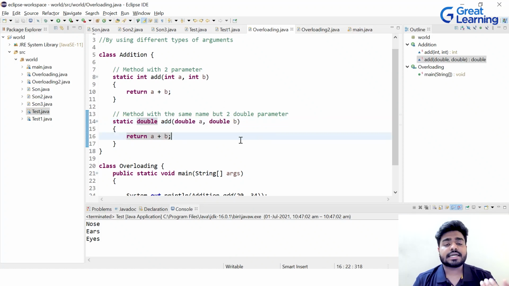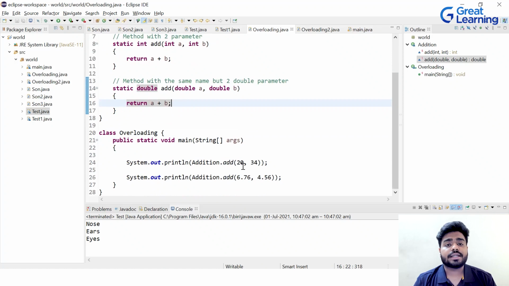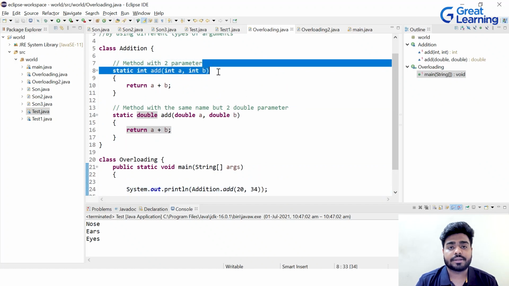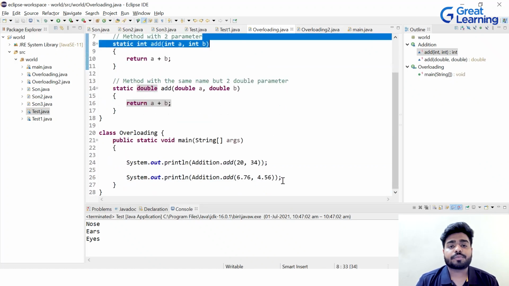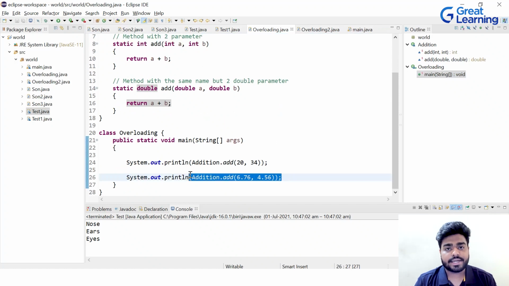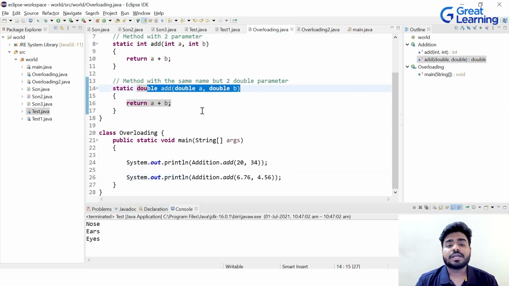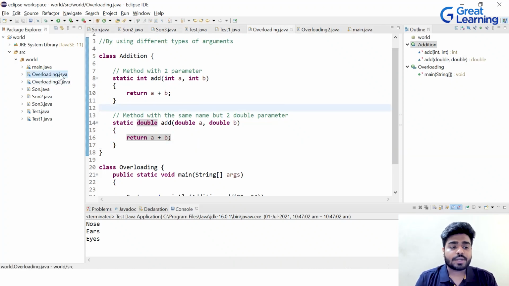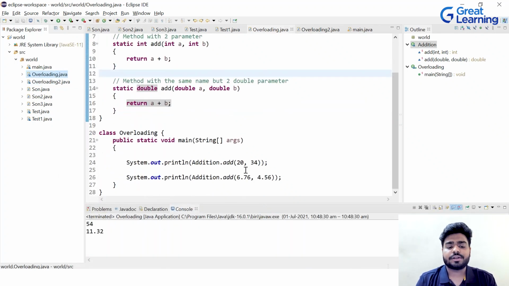It depends on how you are sending the arguments while creating the object. If you're sending 20, 34, it is an integer, so it will directly go to the integer method. Next is 6.76, 4.56, so it's a double or float value, right? So it will go to this particular method. This is how the program understands what is happening, and this understanding happens only at compile time. That is why it is named compile time polymorphism, right? I hope you understood this program also. Let's see the output. Obviously, it will add those two numbers, so 20 and 34 give 54, and these two give 11.32, right?